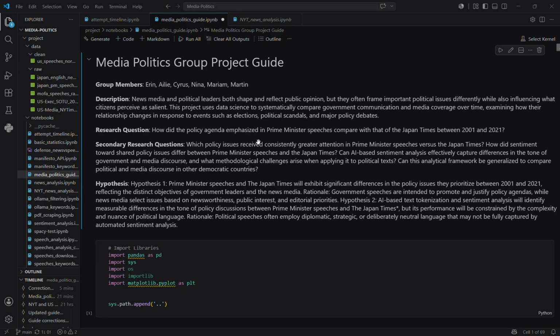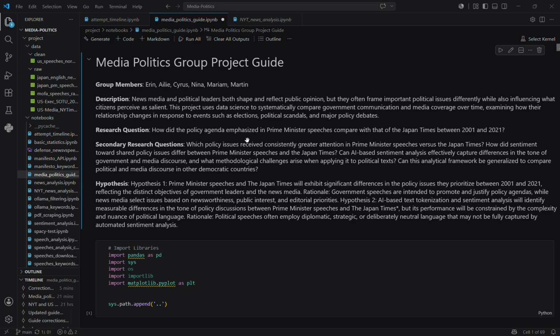For example, some topics like immigration become much more present in public discourse right before elections as a consequence of political agendas and media salience. Does it truly represent the public's genuine worries, or is it also influenced by political electorate interest? So, rather than relying on our own interpretations, we want to build a tool that better allows us to tackle such questions, systematically comparing government communication and media coverage over time, and allowing us to hypothesize on how these elements relate to political circumstances like electoral cycles, political scandals, or important events.